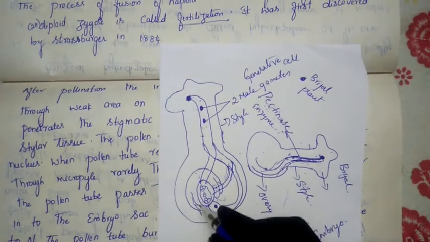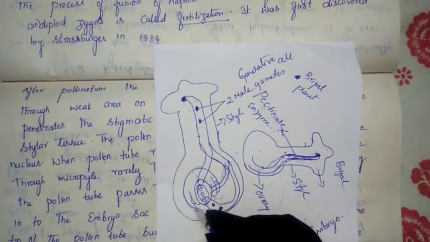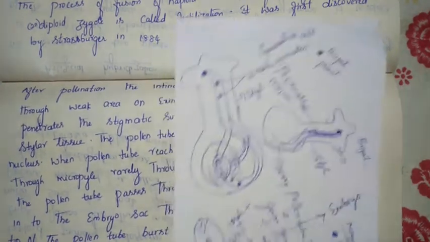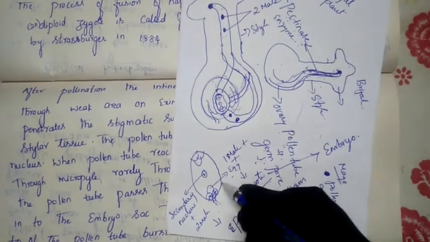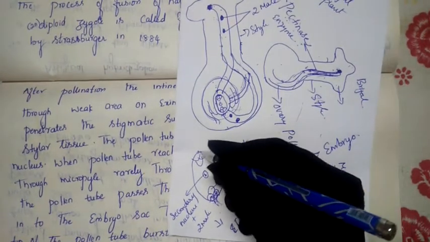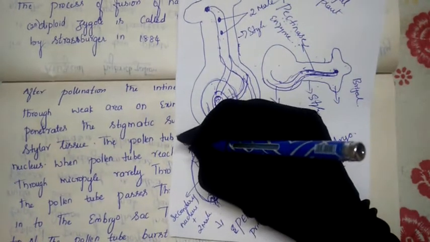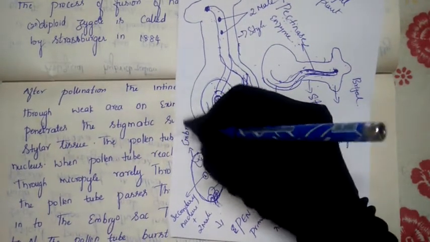Which is the embryo sac? So this is the embryo sac. This complete structure is called an anatropous ovule, and this middle structure present here, this complete portion, we call the embryo sac.